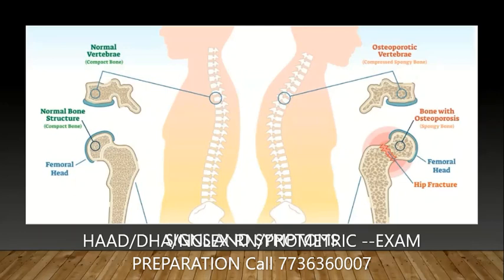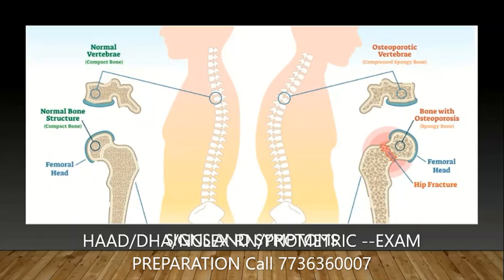On one side, it is a normal bone, whereas on the opposite side is the osteoporotic bone. In osteoporosis, multiple pores within the bone will be seen. So what happens in this situation is that because of multiple pores, the density of the bone will reduce, and it always causes lack of strength as well as pain. Because of lack of strength, there will be chances to get fracture.